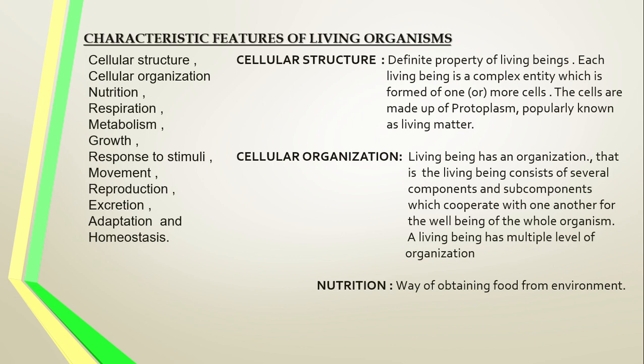Different organisms have different varieties of nutrition. Some of them are autotrophic, some are holozoic, some are heterotrophic, some are parasitic, some are saprophytic. So depending upon the different ways of nutrition, the organisms are classified.